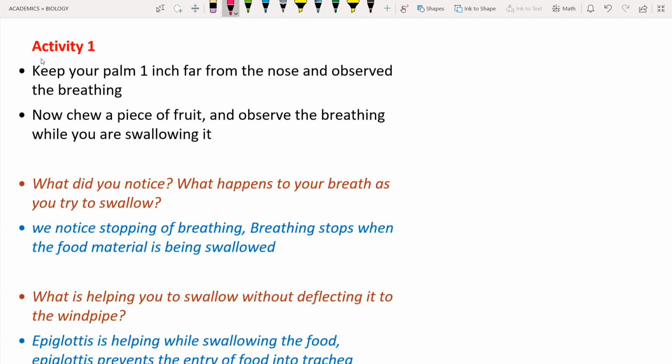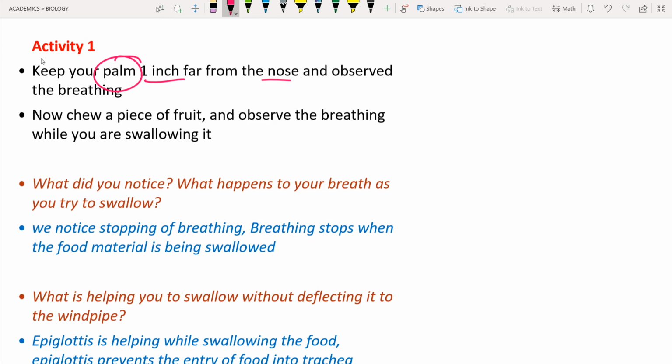You have to keep your palm 1 inch away from the nose. You will see the inhalation and exhalation of gas, which is known as breathing. You can observe the breathing when you keep your palm 1 inch away.